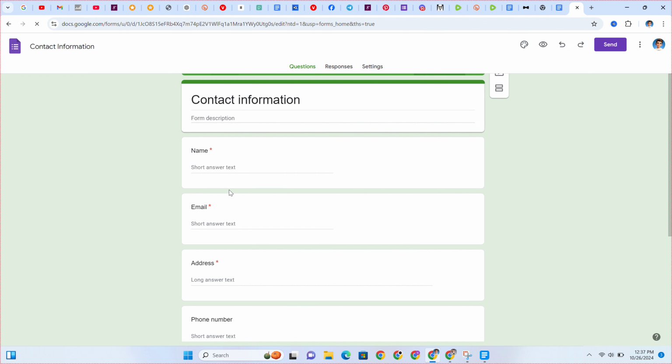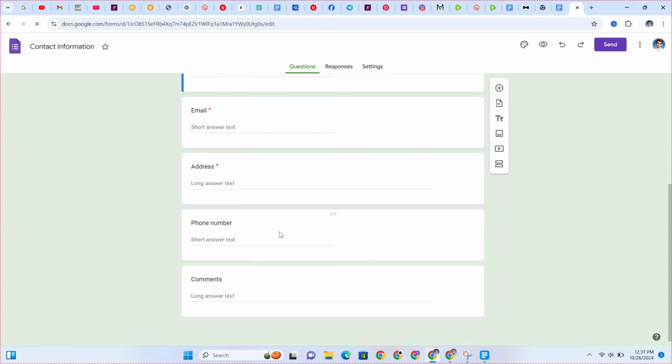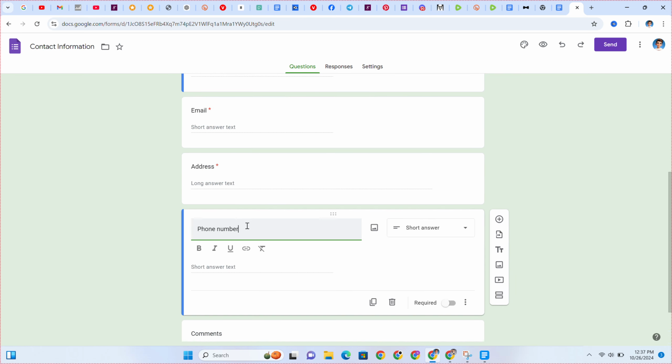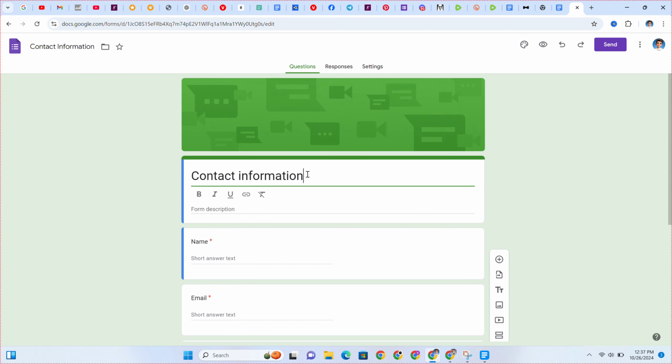You can come on here and adjust what you want to adjust. You can still change this. Let's say I want to adjust this template right now.